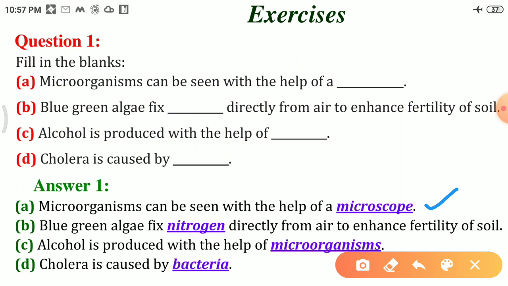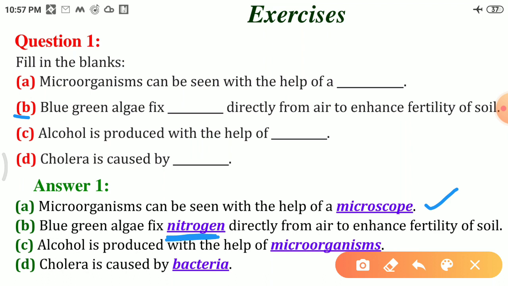Next, B. Blue green algae fix blank directly from air to enhance fertility of the soil. Here we have studied that some of the bacteria like rhizobium and blue green algae present in the soil fix nitrogen from the atmosphere and convert it into nitrogenous compounds. So here it will be: blue green algae fix nitrogen directly from air to enhance fertility of soil. Including blue green algae, rhizobium bacteria is also there to fix nitrogen into the soil.